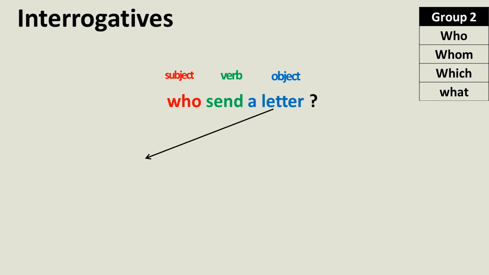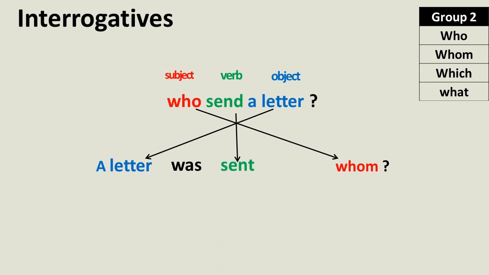Let us see. First one, exchanging of subject and object. And here, who is a subject form of the WH word and whom is an object form of the WH word. So that's why who becomes whom. Second step is suitable to be verb used. And as the given question is in the form of a statement, the to be verb is placed in this way.